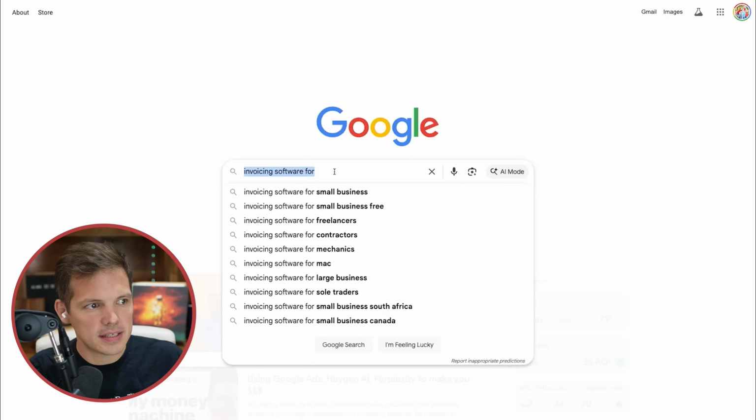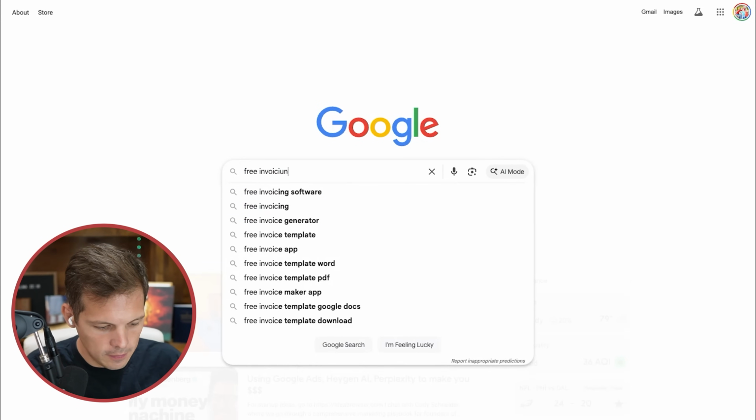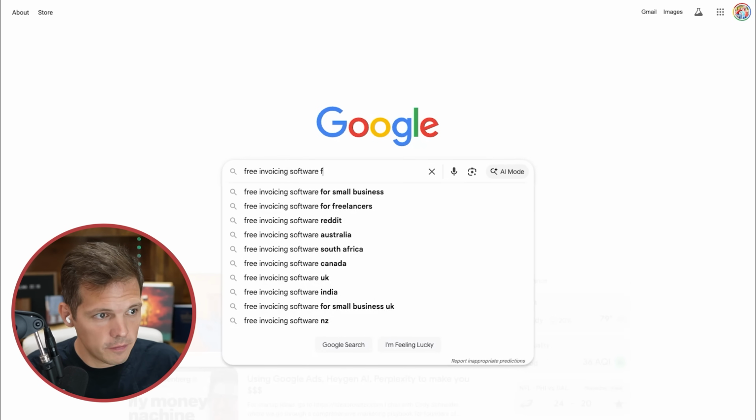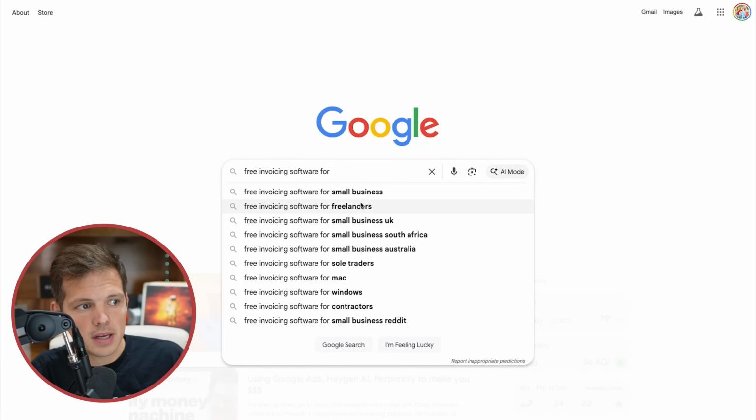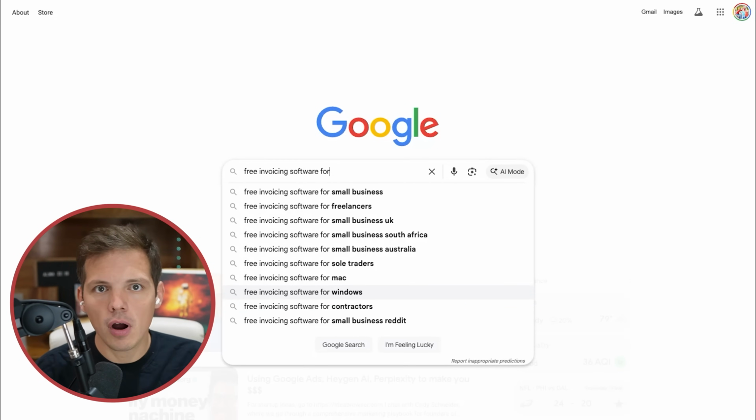So now I'm going to change this and say free invoicing software for small business, freelancers, yada. Okay, cool. I'm going to go all the way down here to contractors because that is a massive industry. That could be a home service business. It could be a home builder. It could be a roofer, general contractor, subcontractor. You get the idea. So let's make free invoicing software that's AI enabled and built with AI because we don't know how to code for contractors.